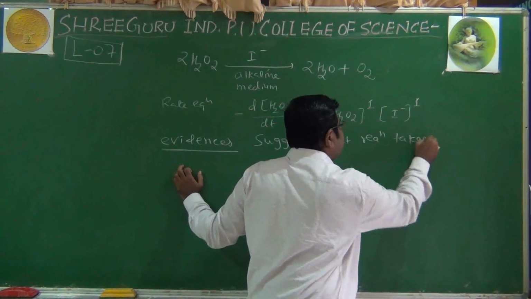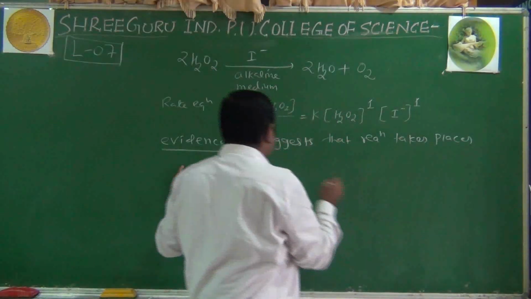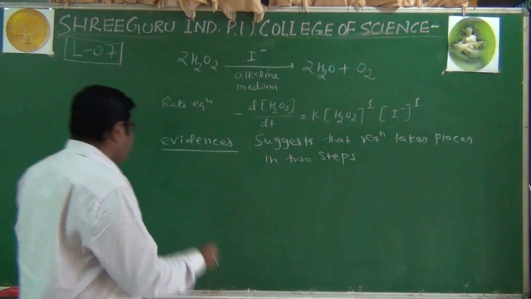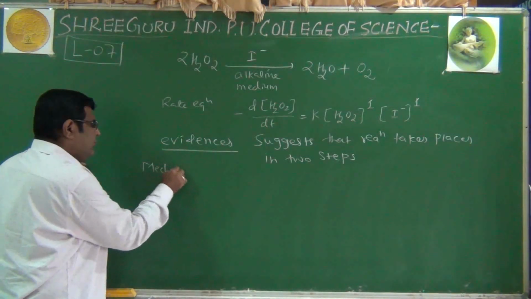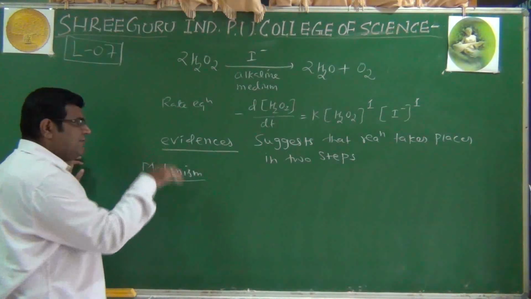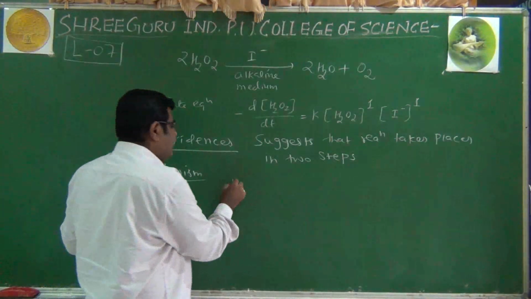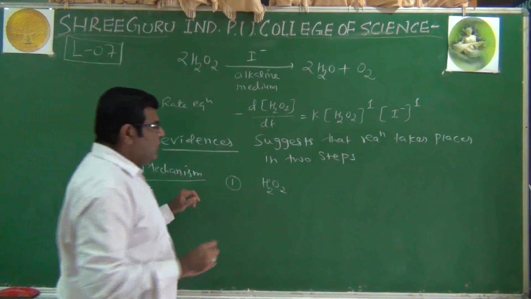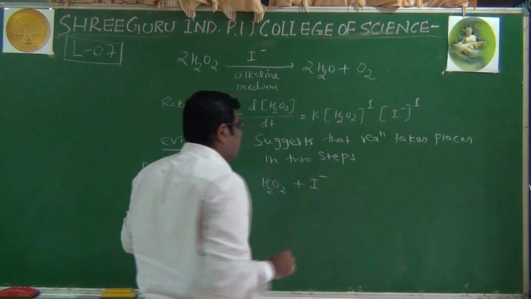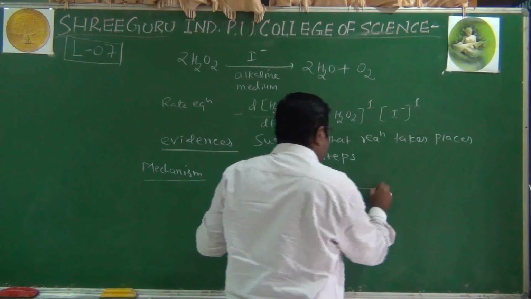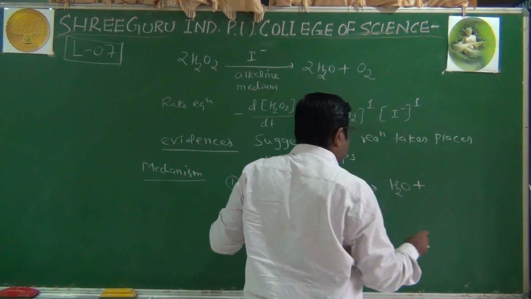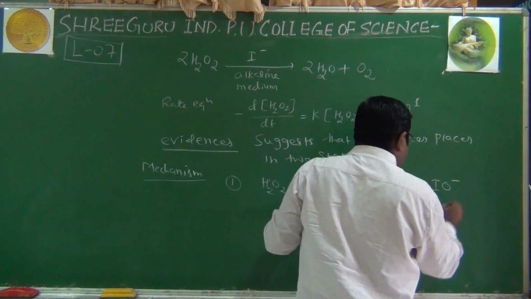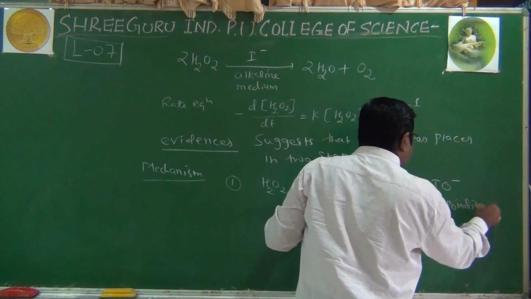the reaction takes place in 2 steps, which we call the mechanism. The stepwise reactions we write. The first one is that out of these 2 molecules of H2O2, 1 molecule of hydrogen peroxide combines with the iodide ion, and it forms H2O and this IO negative, which we call the hypoiodide ion.